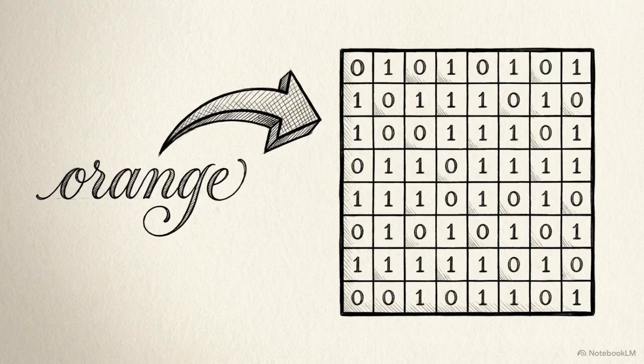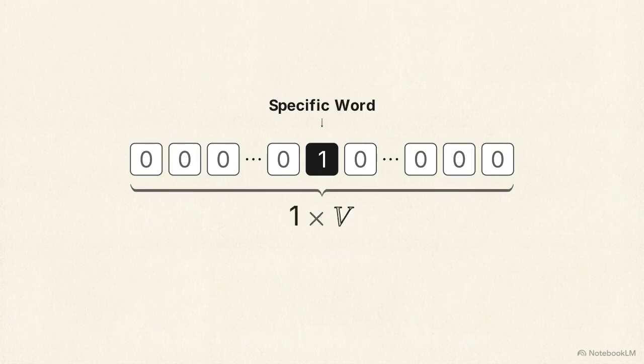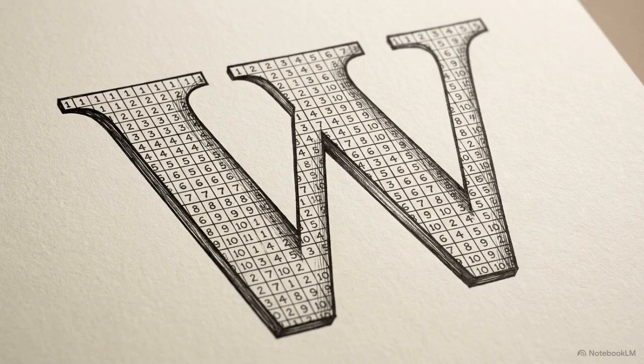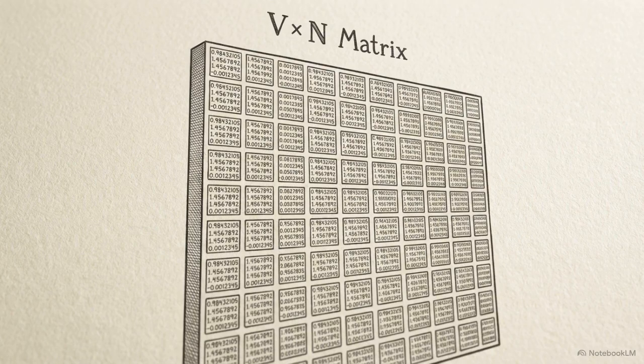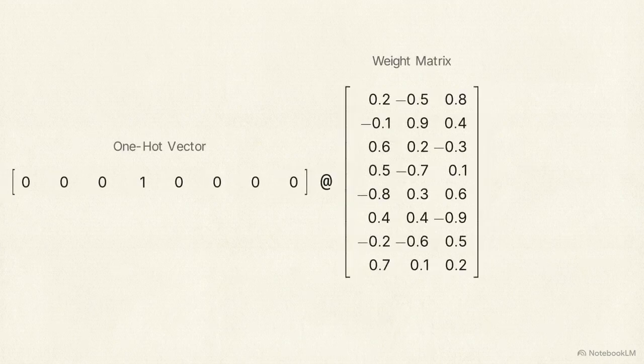The first mathematical step is converting the context words into one-hot encoded vectors. A one-hot vector is an array of all zeros with a single one placed at the index corresponding to a specific word, resulting in an array of dimension 1 by V, where V is the total vocabulary size. These vectors are passed to the input-to-hidden weight matrix, W. This matrix has a shape of V by N, where N is the desired embedding dimension, and is initially populated with random values. In Python, the @ symbol performs matrix multiplication, multiplying the one-hot vector by the W matrix.